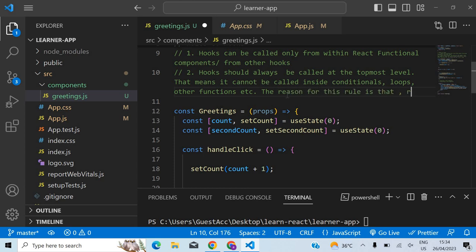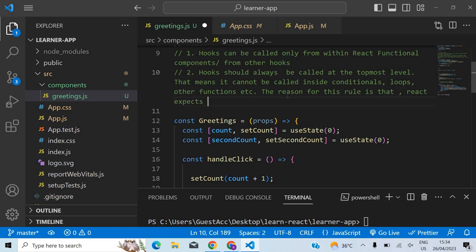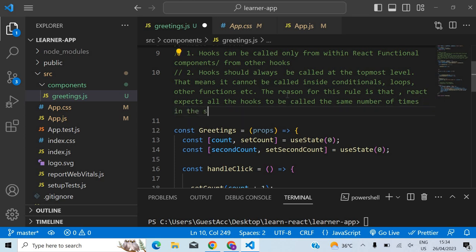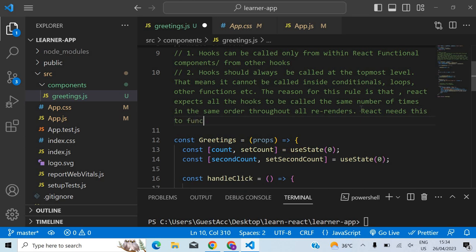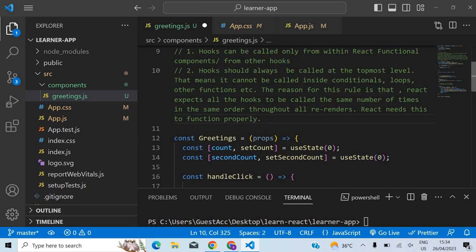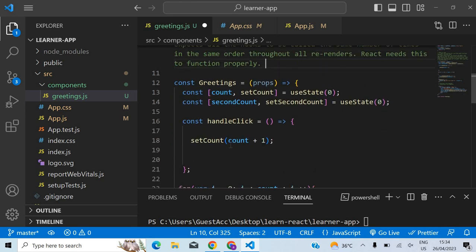rule is that React expects all the hooks to be called the same number of times, in the same order, throughout all re-renders. React needs this to work properly, to function properly. So that is why you can't do it like this actually.